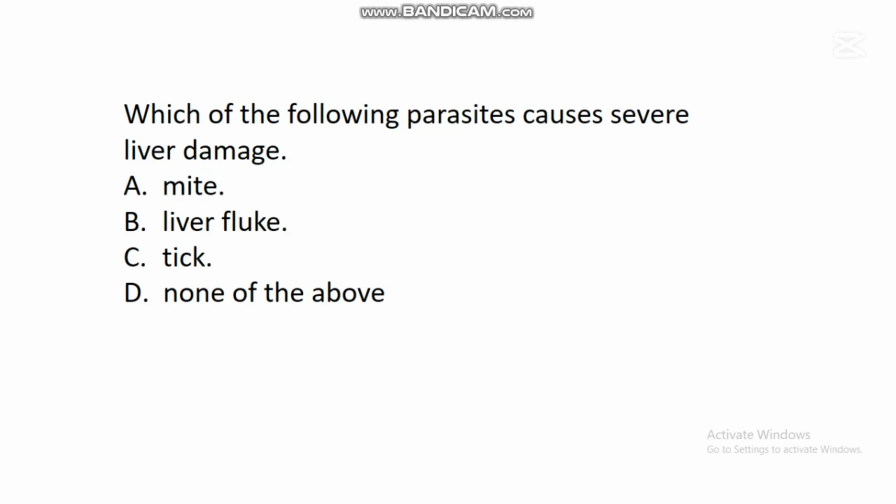The next question says, which of the following parasites causes severe liver damage? A. Mites. B. Liver fluke. C. Tick. D. None of the above. In this question, the correct answer is B. Liver fluke. Studies have shown that there is a parasite called liver fluke. This liver fluke obtains its nutrients from the liver. So after taking nutrients from the liver, it will cause severe liver damage.